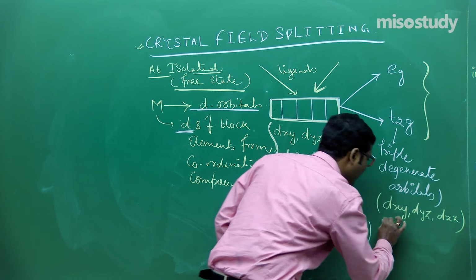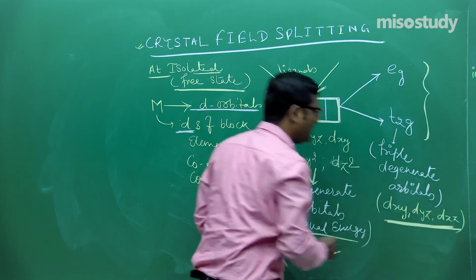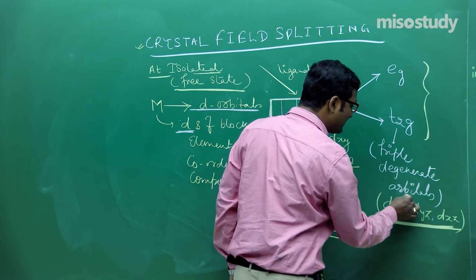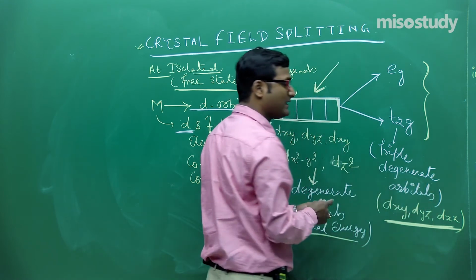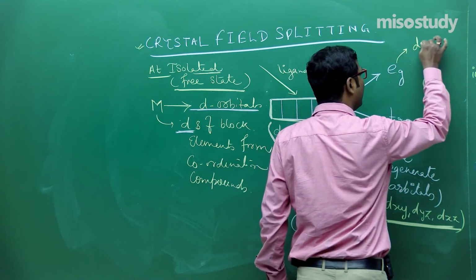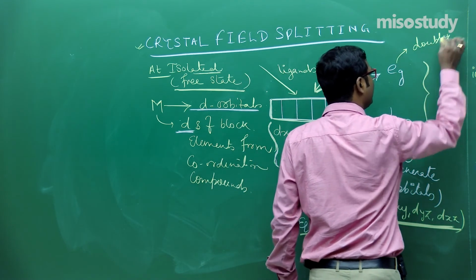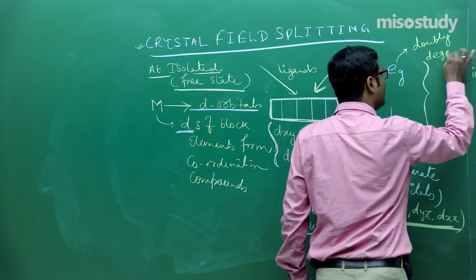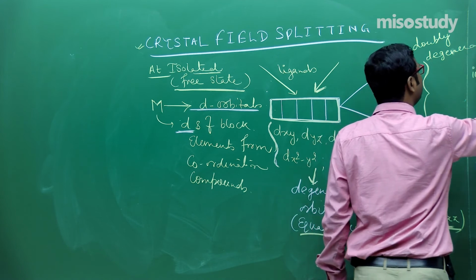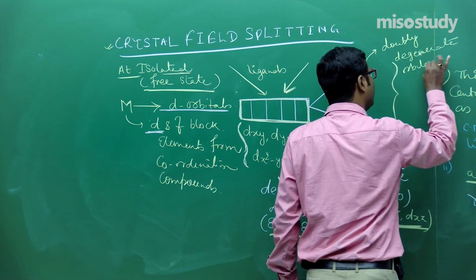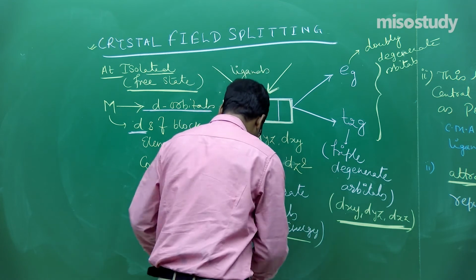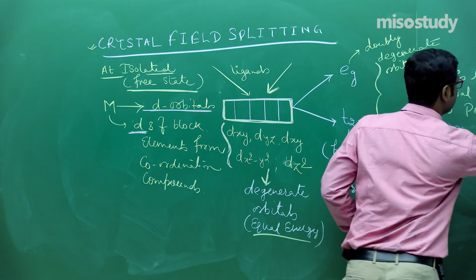Is it clear, friend? dxy, dyz and dxz, that is triply degenerate orbitals. Is it clear? When we talk about Eg, that is doubly degenerate orbitals. Is it clear to you? Wait for a moment, friend. Doubly degenerate orbitals.